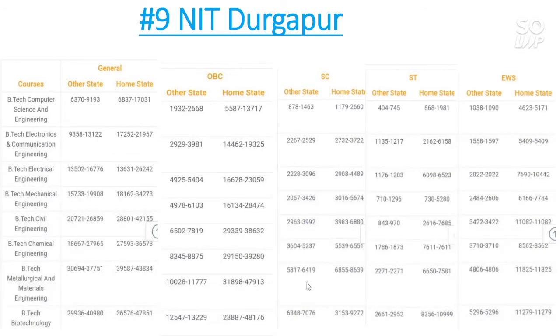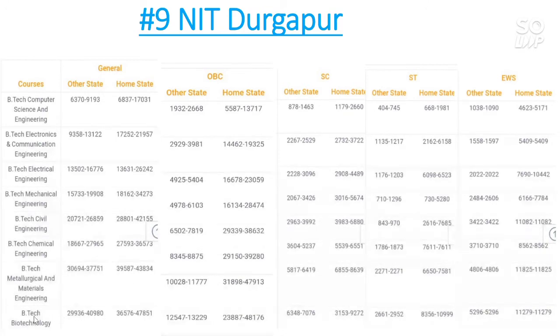Now SC category, the cutoff for other state goes to 6,400, and for home state the cutoff is 8,600. For ST category, the home state cutoff is 2,300, and for other state cutoff is 7,500. For EWS category, other state cutoff is 4,800, and home state cutoff is 11,825.